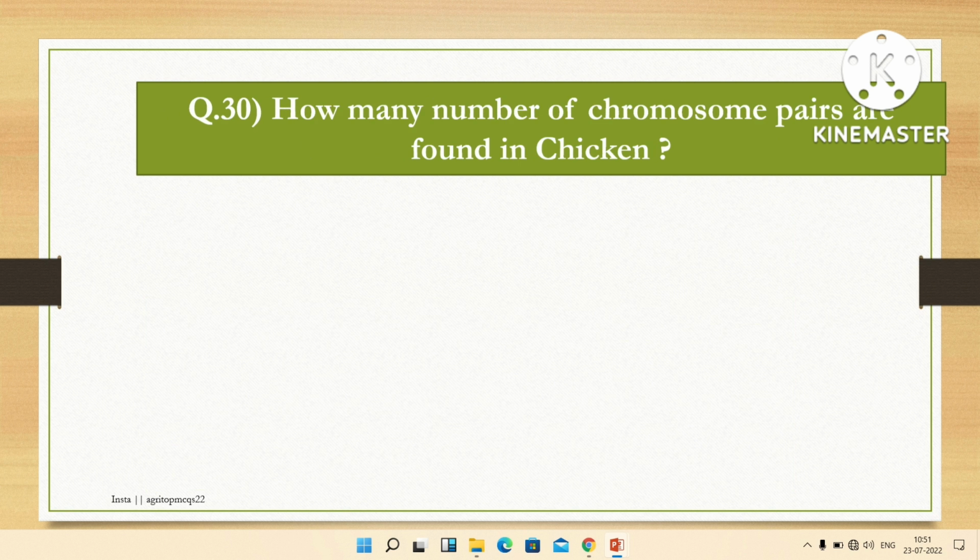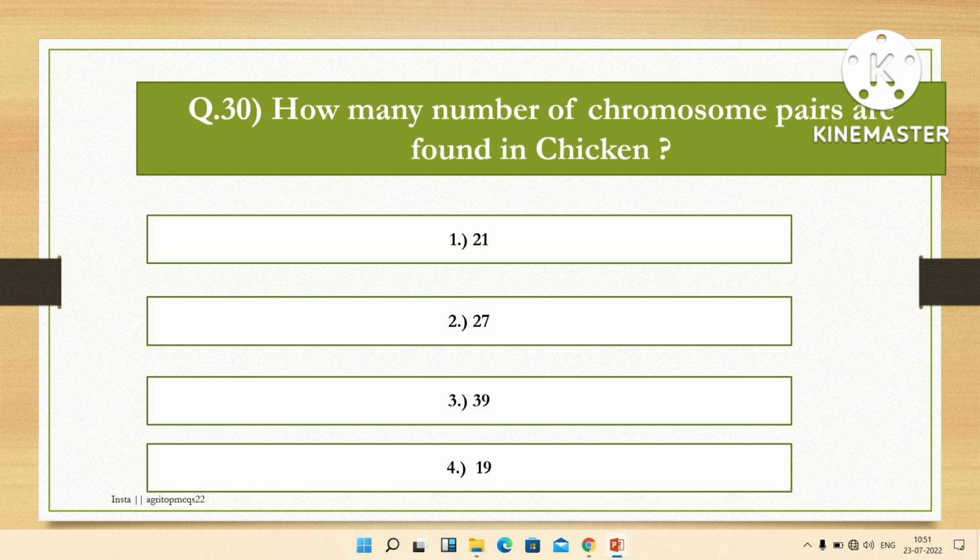The next question is: how many chromosome pairs are found in chicken? Options are 21, 27, 39 and 19. The right answer is 39.